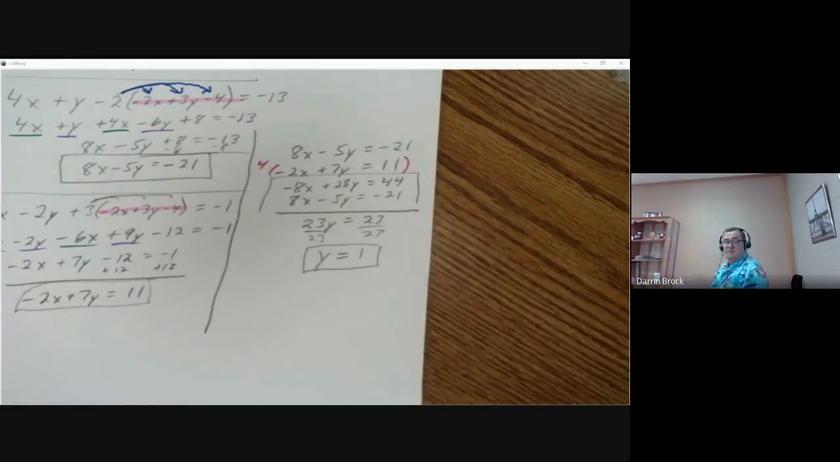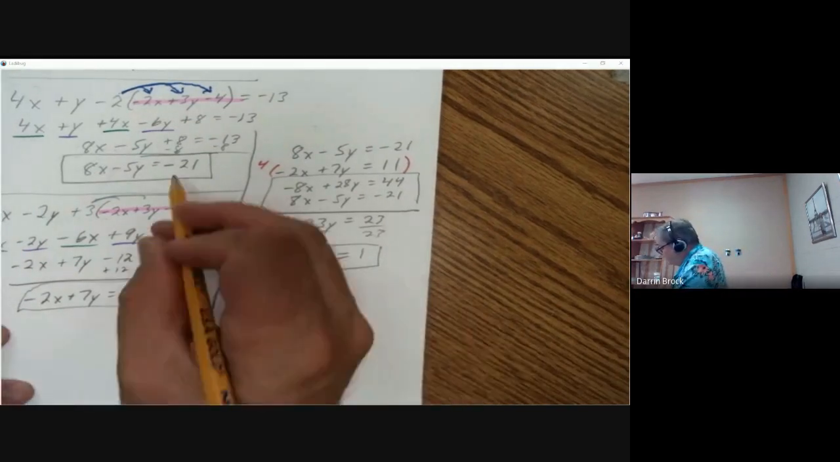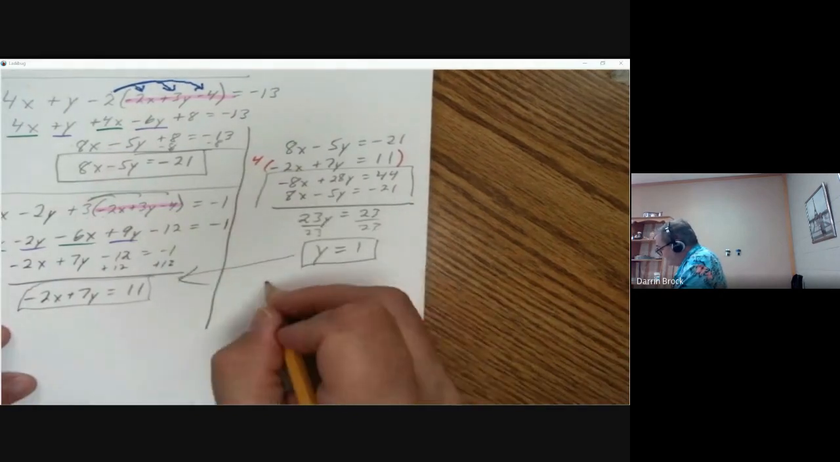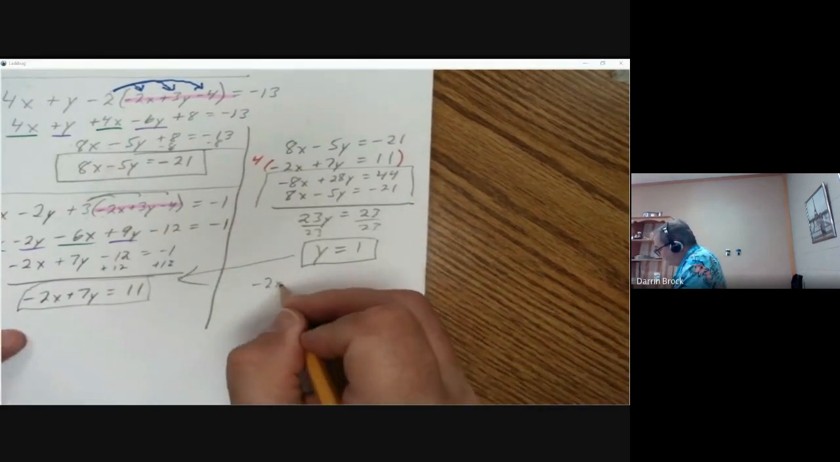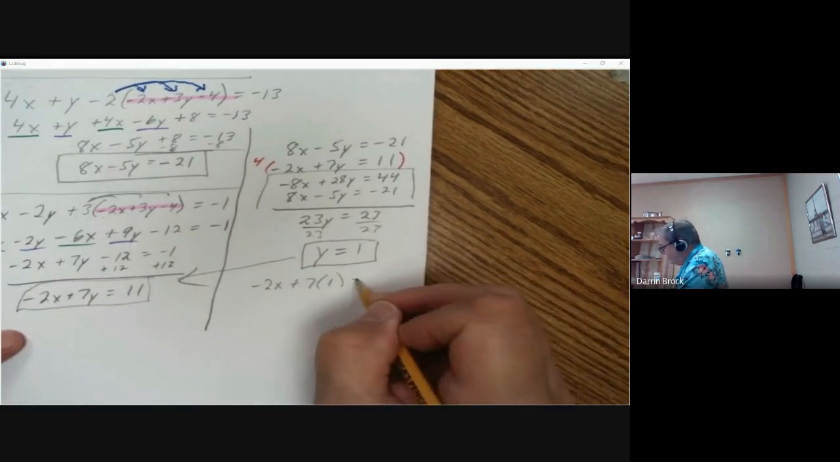Okay, we're getting closer. We've got one of our three answers. Let's take that, choose one of these two. Let's just pick that one. -2x plus 7 times y, which is 1, equals 11.